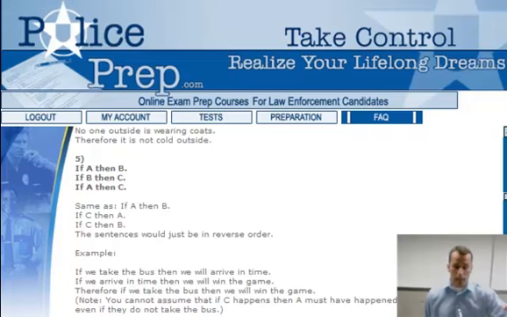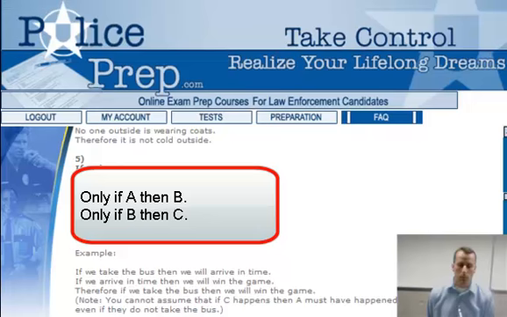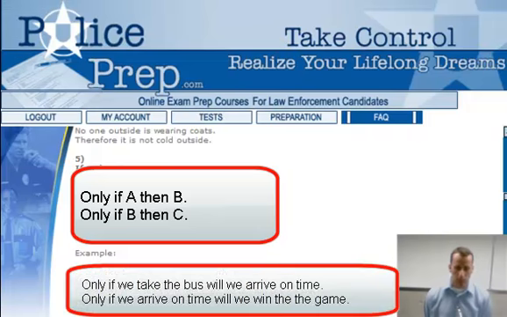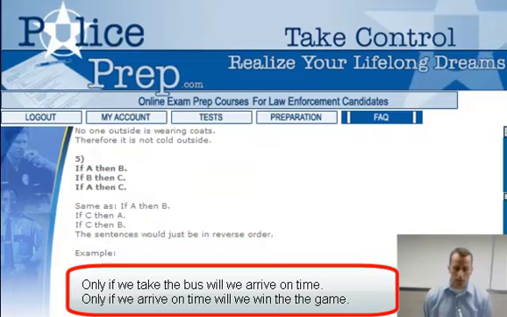So if someone gives you an answer choice as if C, then A, that would be incorrect. You cannot conclude that. If you win the game, you can't conclude for certain that you got on the bus. But now watch what happens if we change the sentence just a little bit. Say we put in these words: only if we take the bus, then we will arrive on time. Only if we arrive on time will we win the game.